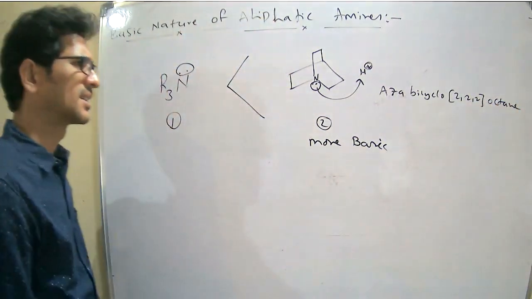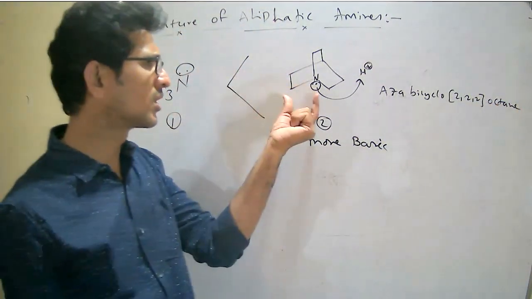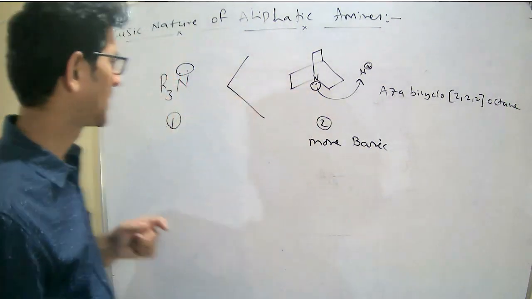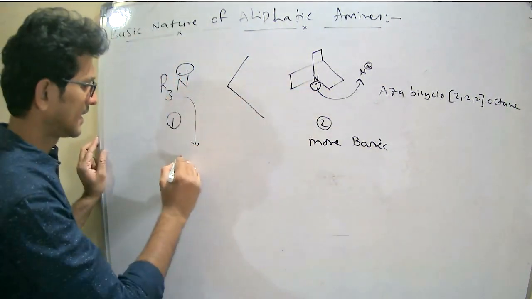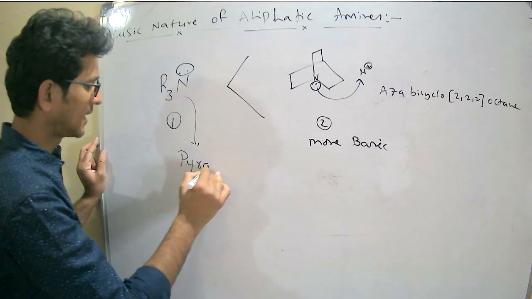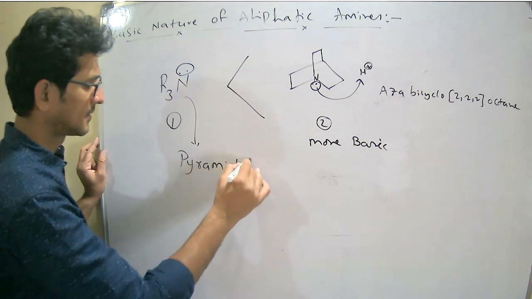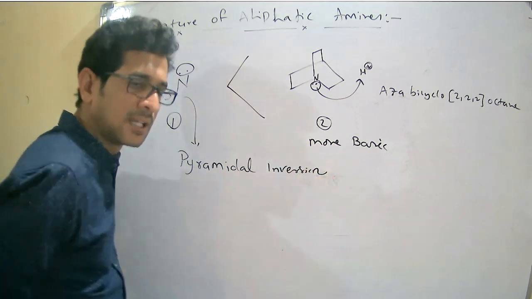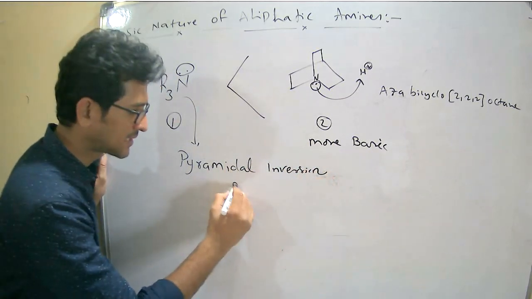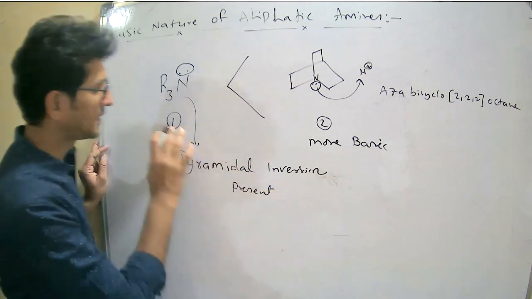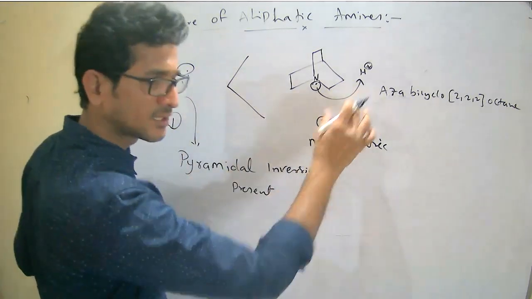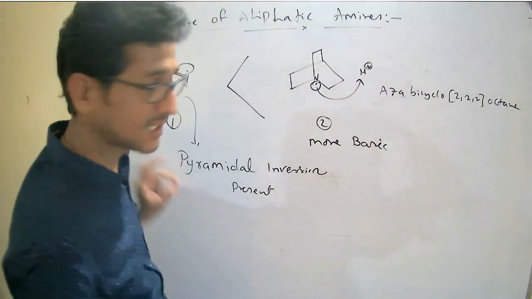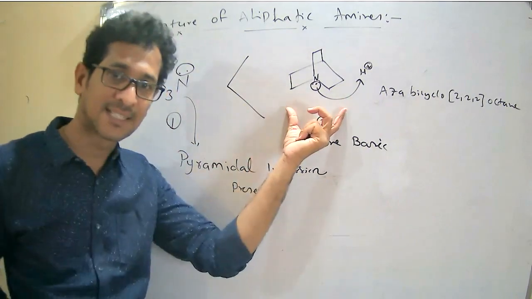What is the reason for that? As a bicyclo, this is more basic than this, because here a term called pyramidal inversion is present in case 1. In example 2, there is no pyramidal inversion. What is the pyramidal inversion? Wait a minute.